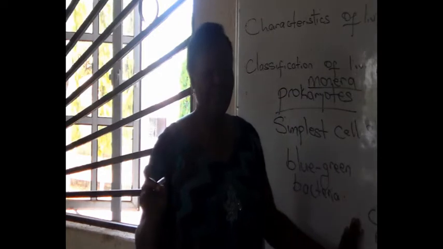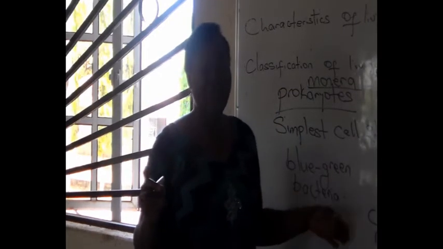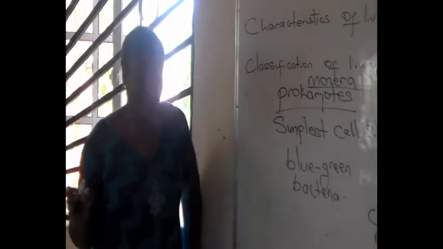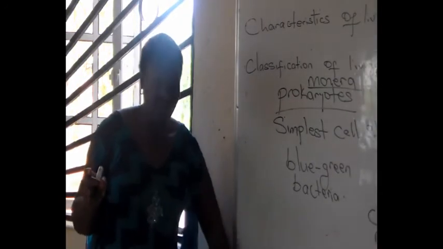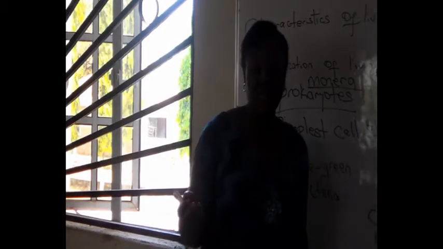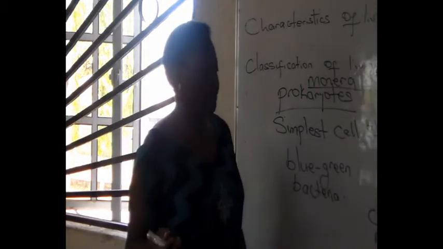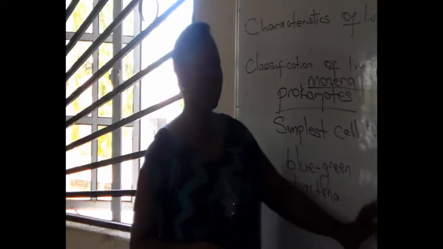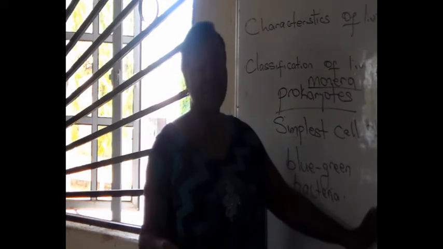It is followed by the Bryophyta. The Bryophyta have what we call rhizoids. They grow on damp walls and damp surfaces, especially walls. They have false leaves and stems. Examples are moss plants and ferns. Then the biggest group of plantae, the Tracheophyta.